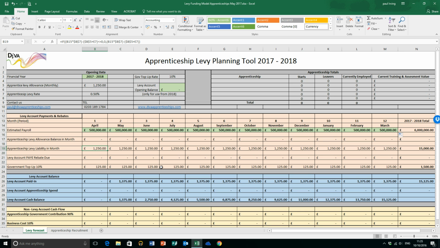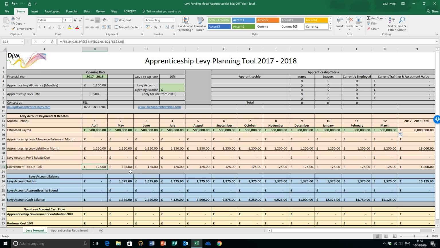Why is that? Well, that's because the whole 500,000 in that month is taxable at 0.5%. But you also get given a £1,250 levy allowance every month, which equates to 15,000 a year, much like your personal tax allowance. So the first 250,000 of that 500,000 is actually offset by the allowance. So 0.5% of 250 is £1,250, the allowance amount, which leaves the remaining 250,000 taxable at 0.5%, giving you a liability in that month of £1,250.